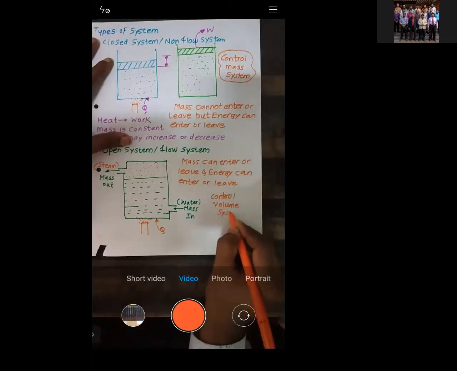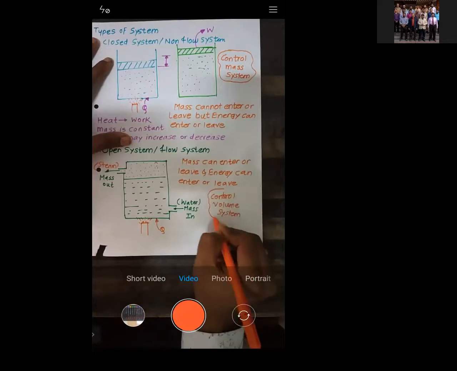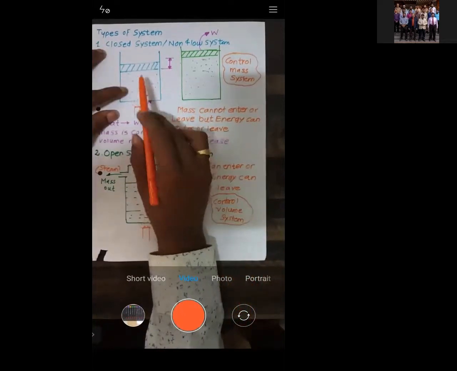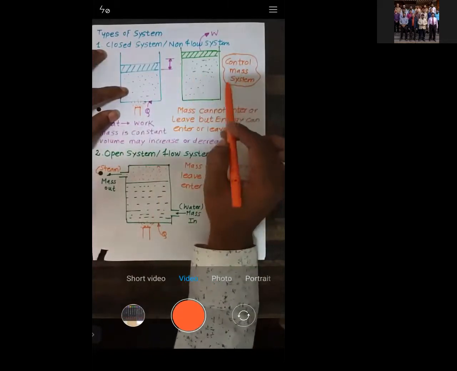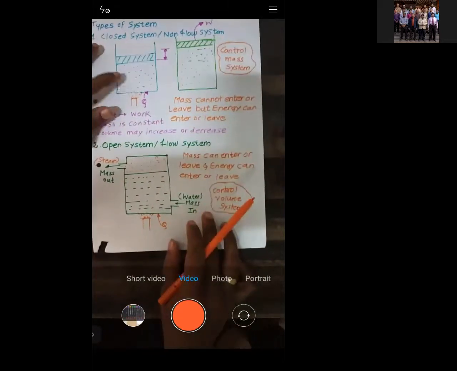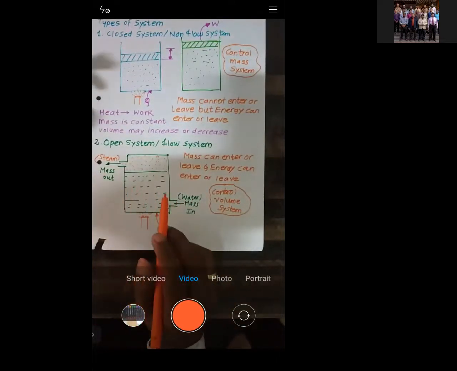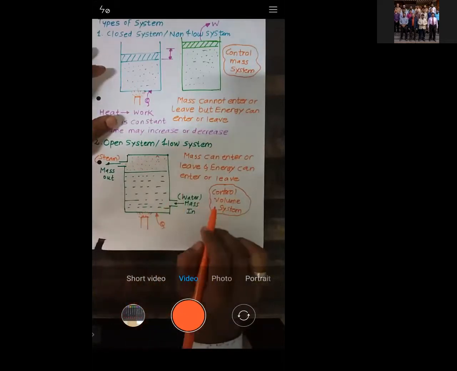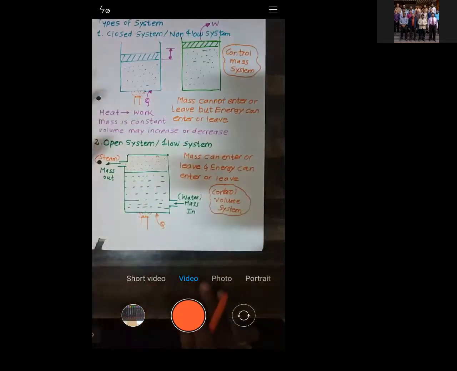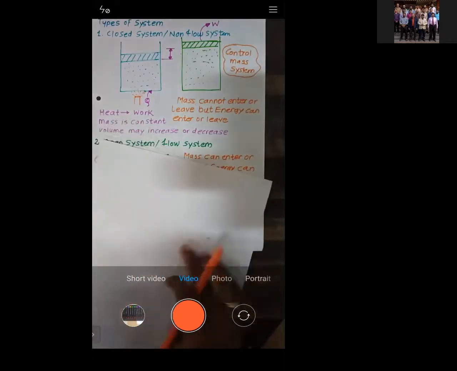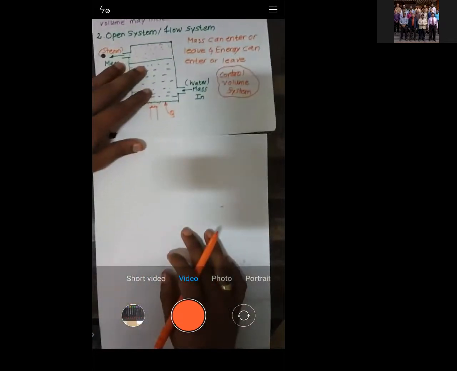Try to understand. Here in the closed system, mass is constant, but the volume can increase. That's why it is called control mass, because mass is constant. Here mass is entering and leaving, which means the mass flow rate is constant. Mass is not constant, the mass flow rate is constant, and such a system is called a control volume system. So the open system is also known as the control volume system.